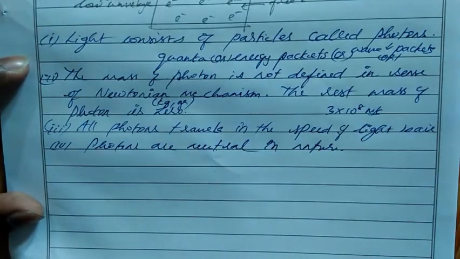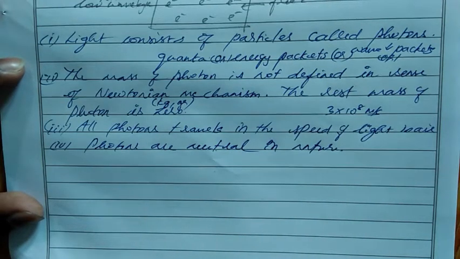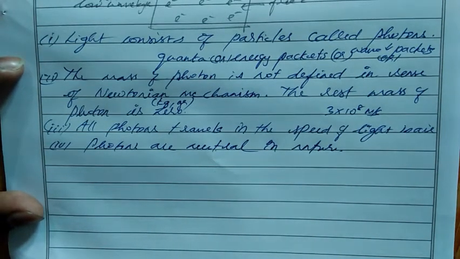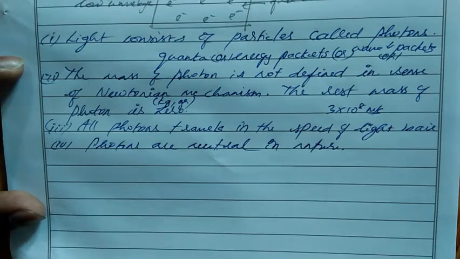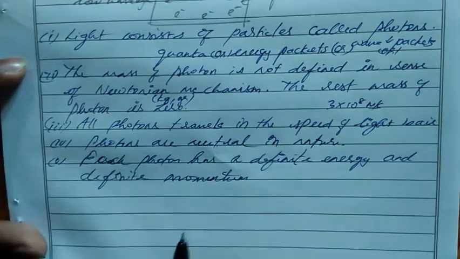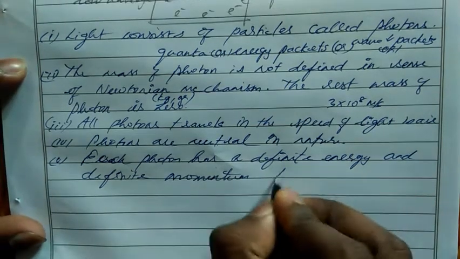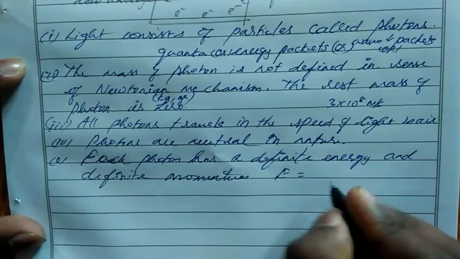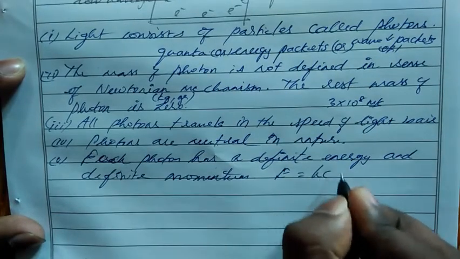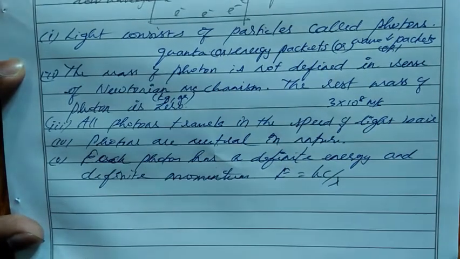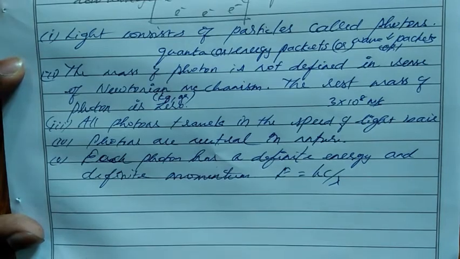It is neither positive nor negative, so it is not deflected by an electric field or a magnetic field, because it is neutral. Then, each photon has a definite energy and definite momentum. A photon consists of some energy, we can say light energy or wave energy, and that energy equation is given by E equal to hc by lambda.